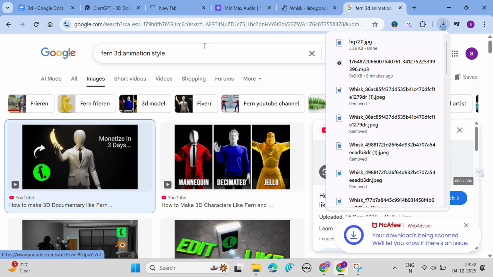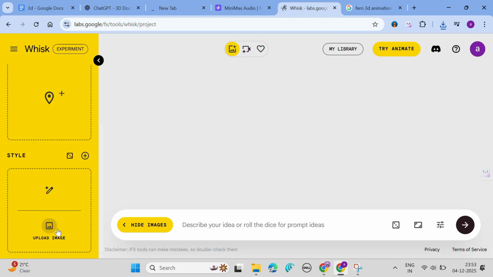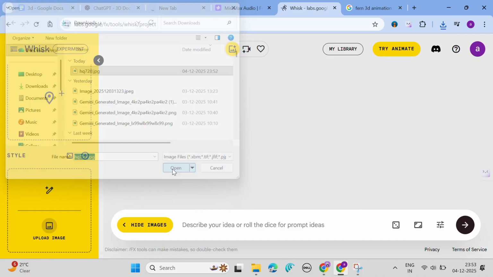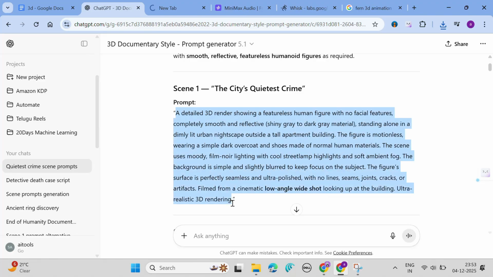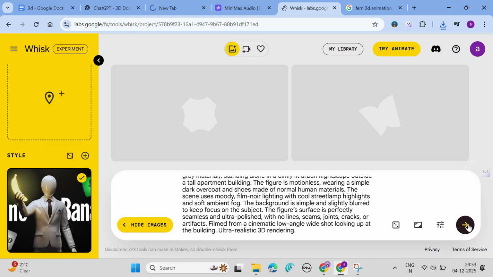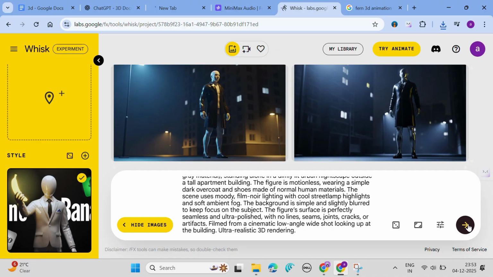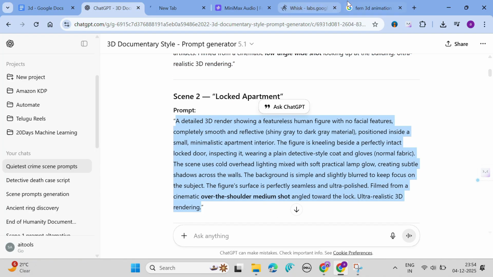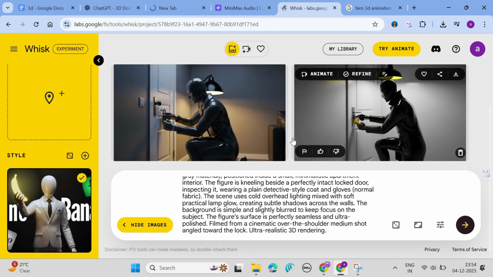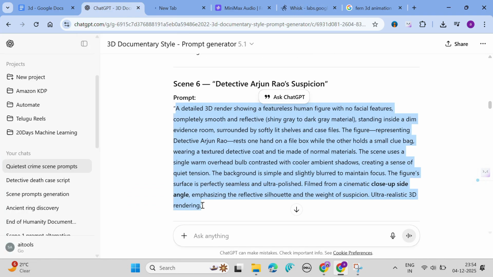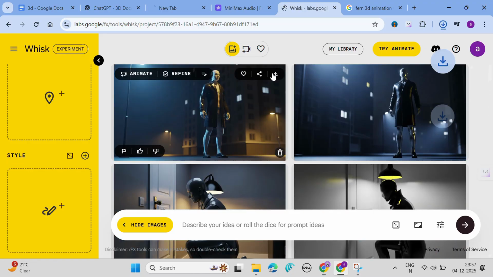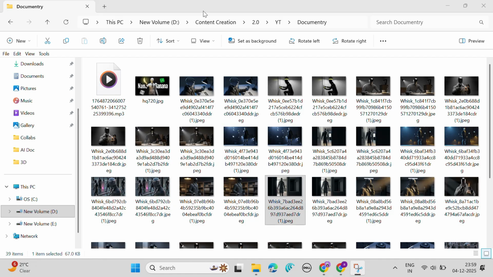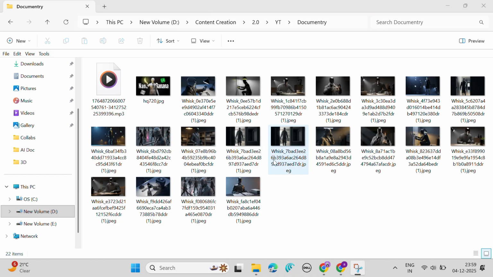Once you download it, go back to Whisk, click on upload image, and upload the image we just downloaded. Go to ChatGPT, copy the first 3D prompt and paste it in Whisk. And within seconds it will generate the images based on our reference image. Repeat the same process for all the scenes. Let me do it quickly for you. Once the process is completed, download all the generated images.